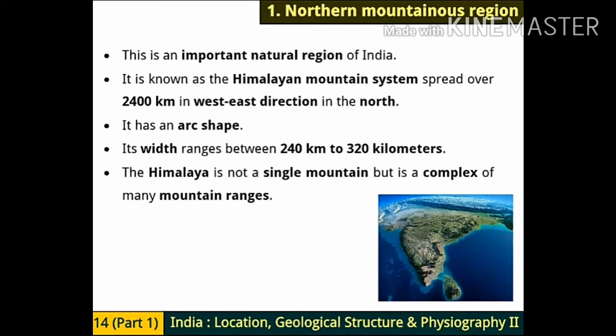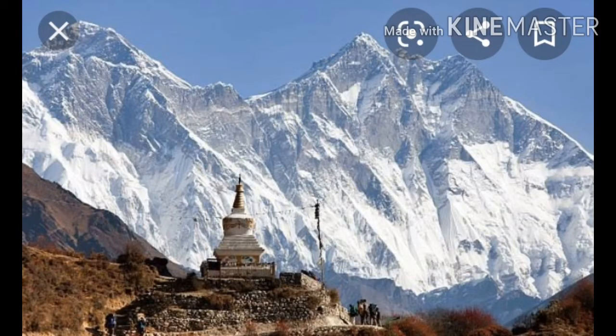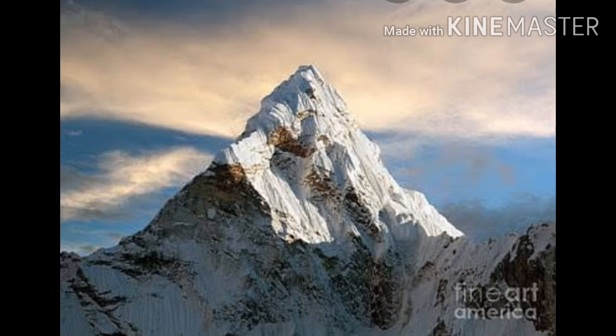It is known as the Himalayan mountain system, spread over 2,400 kilometers. See, it is very long, 2,400 kilometers. In the west, it runs in the north direction. It is spread all over there. Then it has an arc shape. Its width ranges between 240 kilometers to 320 kilometers. We have seen the length is 2,400, but how much width is there? Between 240 kilometers to 320 kilometers.